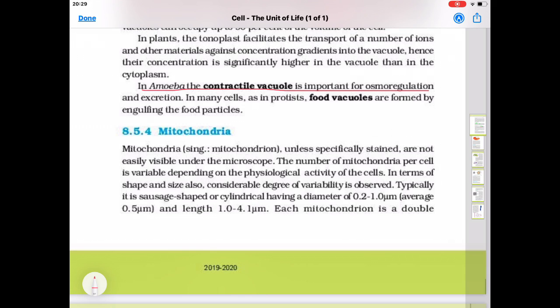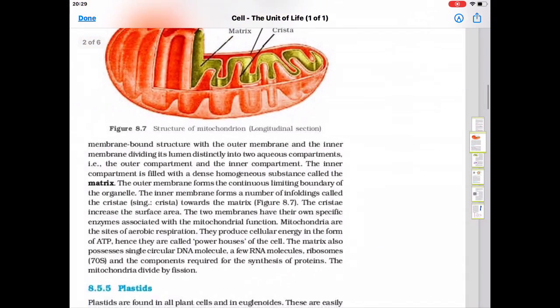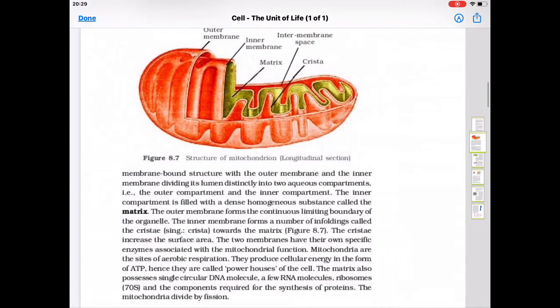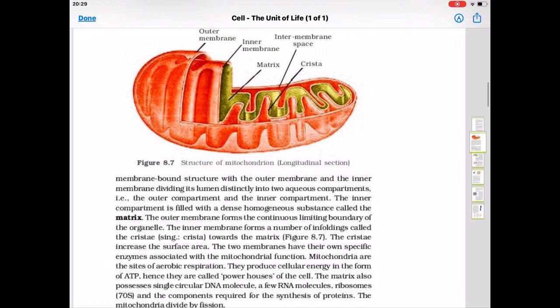In terms of shape and size also, considerable variability is observed. Typically, it is sausage-shaped or cylindrical, having a diameter of 0.2 to 1 μm and length 1.0 to 4.1 μm. So their shape is sausage-like.